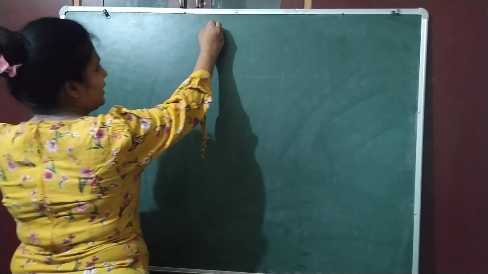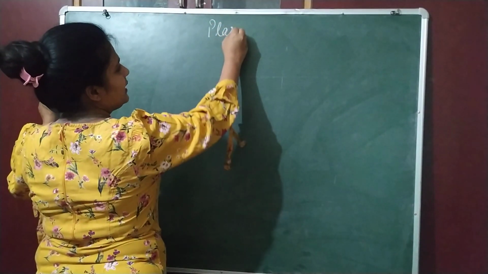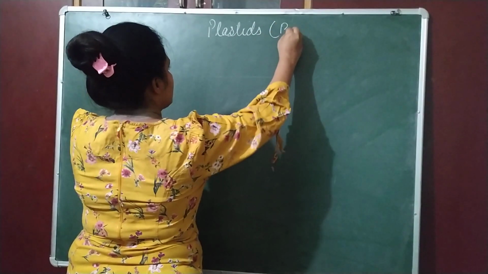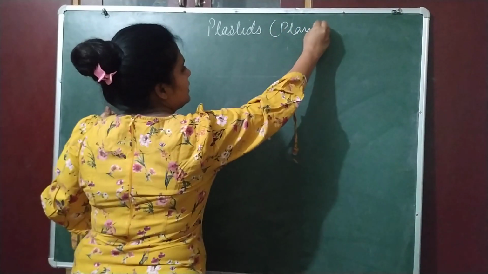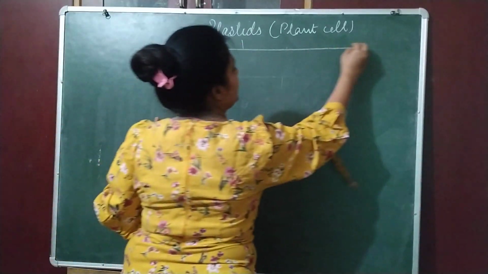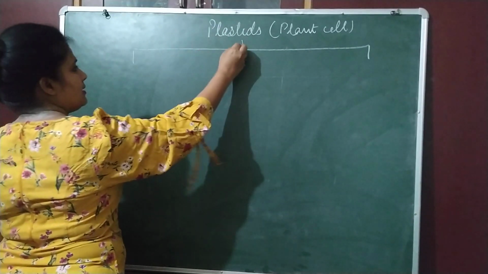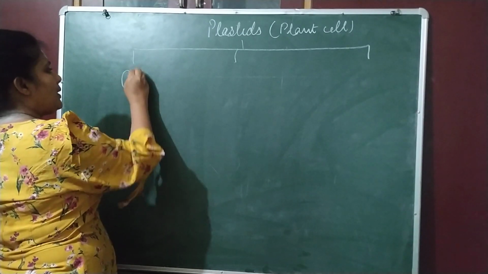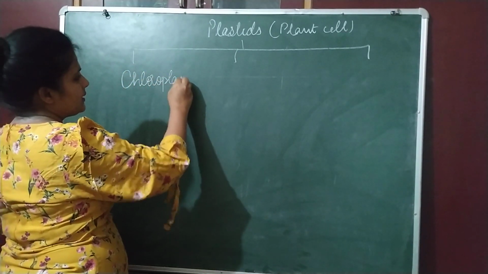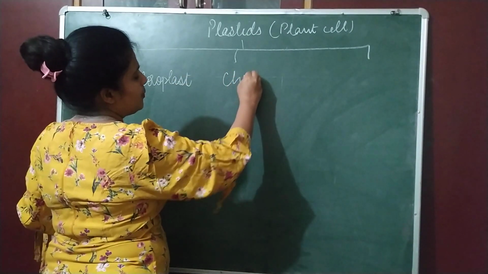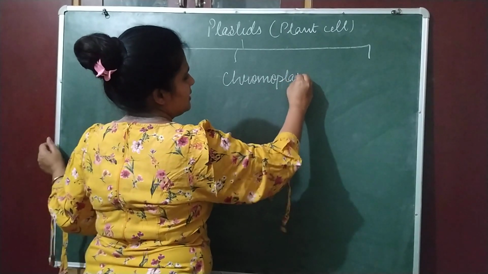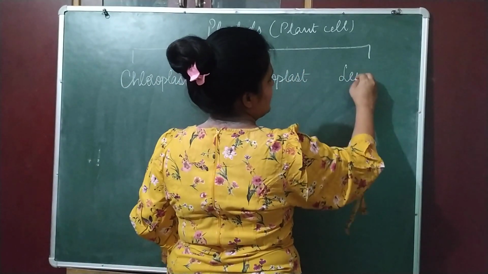Plastid is the cell organelle which is present only in plant cell. Plastids are absent in animal cell. Animal cell में plastids नहीं होते हैं. They are only present in plant cell. Basically, there are three kinds of plastids. One is chloroplast, one is chromoplast, and leucoplast.